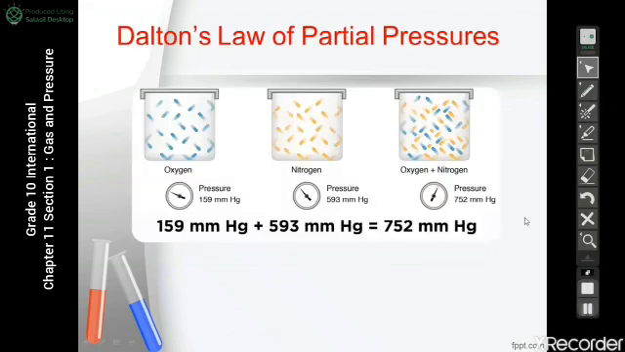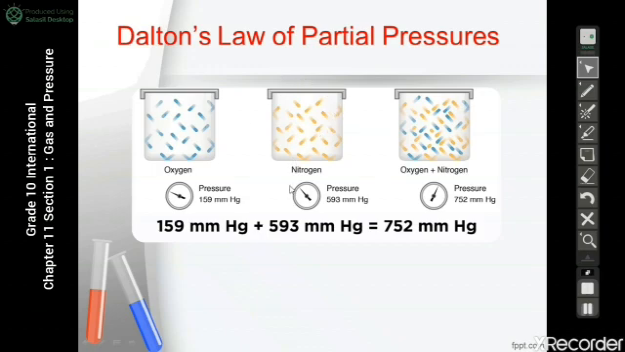Now we are going to talk about something called Dalton's law of partial pressure. Dalton is a scientist who studied pressures of gases. Let's consider we have two containers. Container 1 contains oxygen gas, and the oxygen molecules inside the container are colliding with the container walls, exerting pressure on the container walls. So the pressure of oxygen will equal to 159 millimeter of mercury.